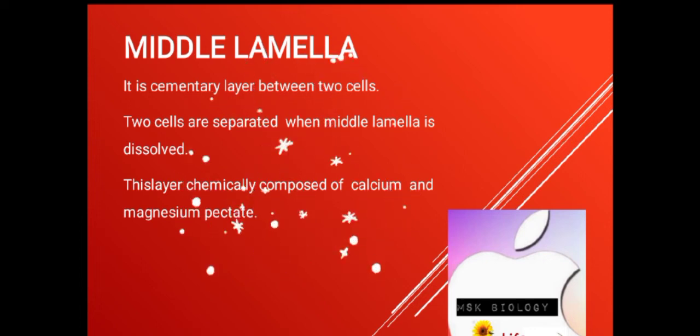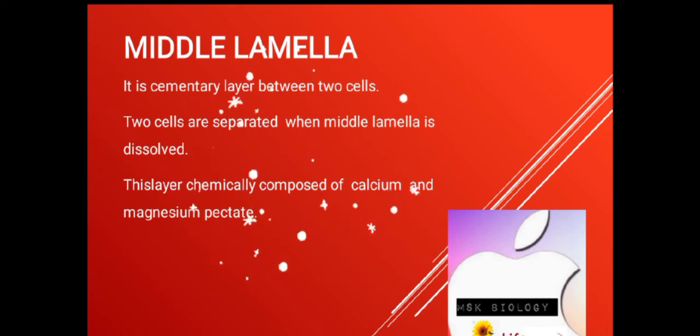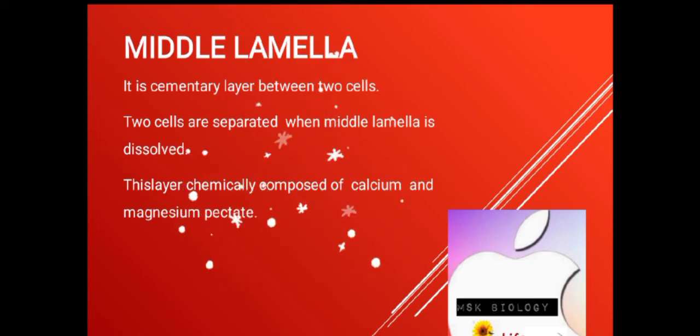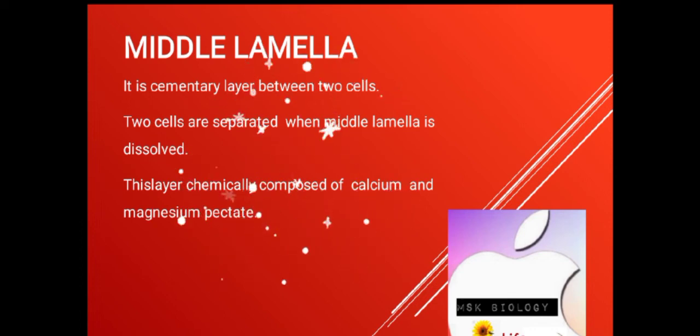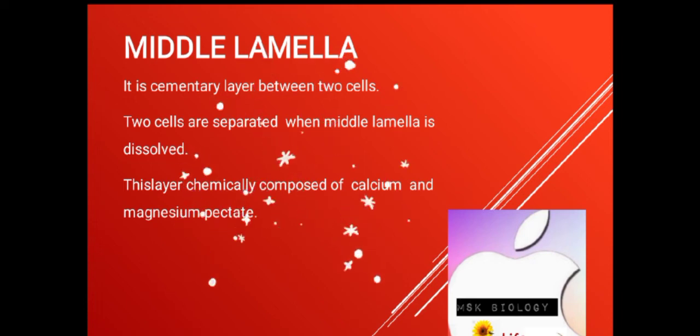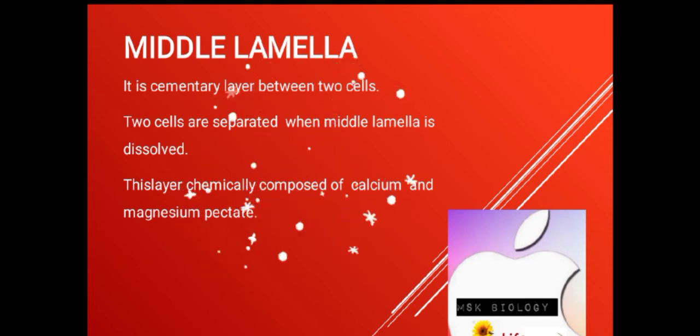What is the function of cement and bricks? It joins two bricks firmly with each other. Same case, when we study middle lamella, this is the layer which joins two cells firmly. This layer is chemically composed of calcium and magnesium pectate.